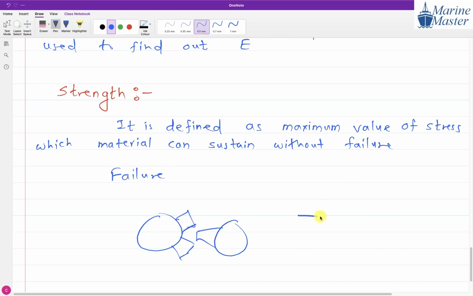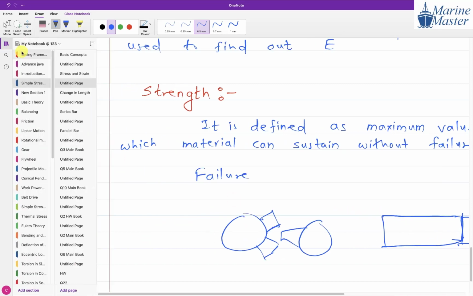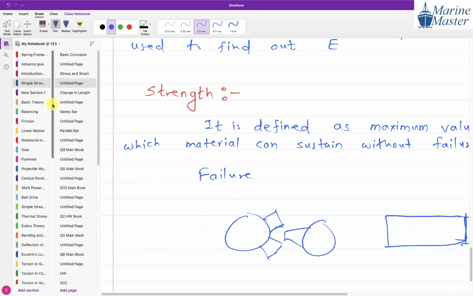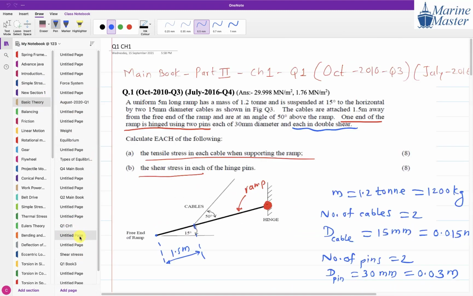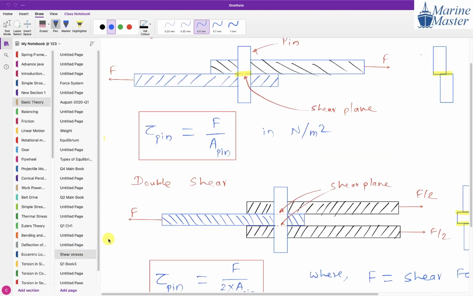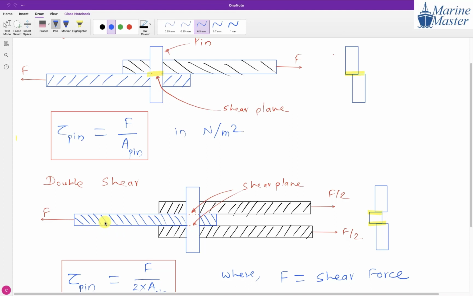Suppose there is a shaft, and on that shaft another part is connected through a key. One minute, I am going to take one example so that you get a better idea. Suppose this is one shaft, and it is connected to this hollow shaft. If there is a permanent deformation in this pin, is there any proper connection between these two things? No proper connection. So for us, failure means permanent deformation.